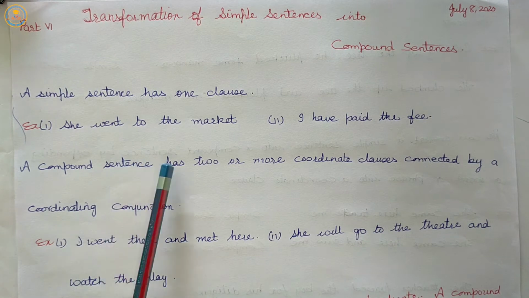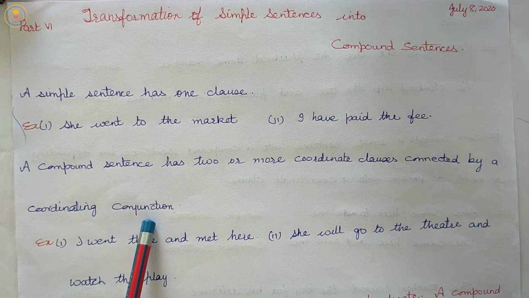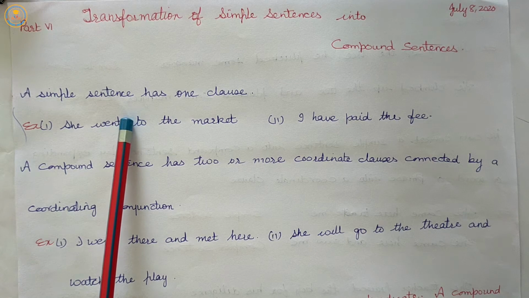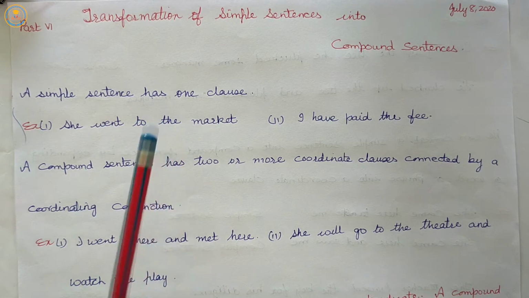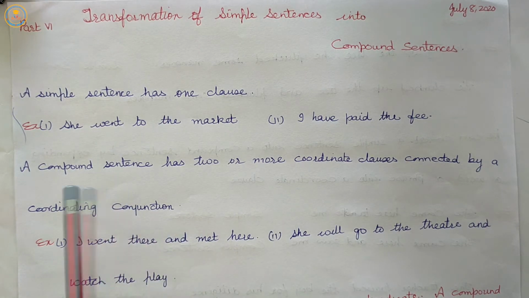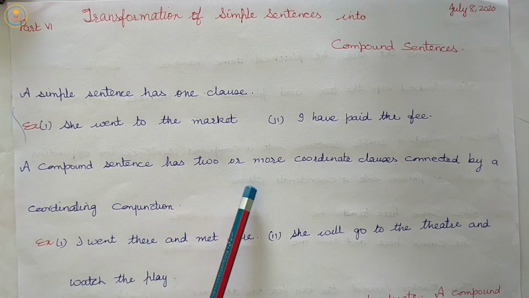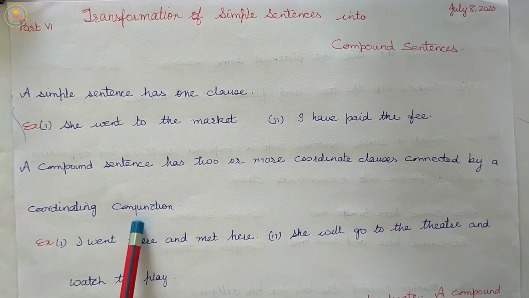A compound sentence has two or more coordinate clauses connected by a coordinating conjunction. Here in a simple sentence, only one clause is there, or one subject and one predicate. In a compound sentence, there are two or more coordinate clauses connected by coordinating conjunctions.